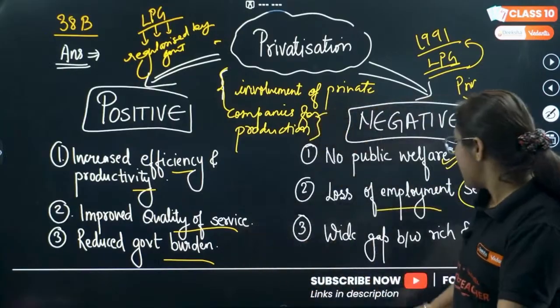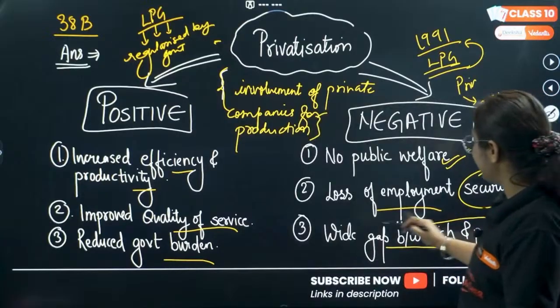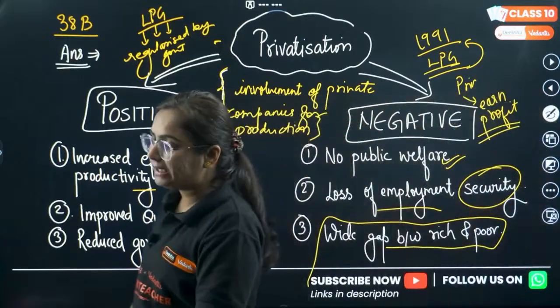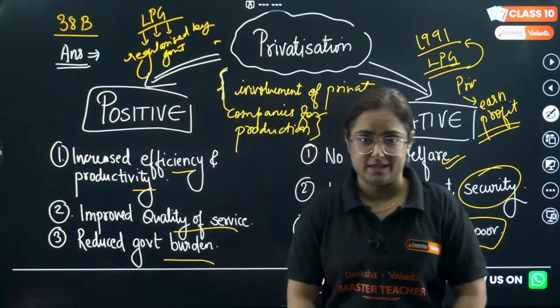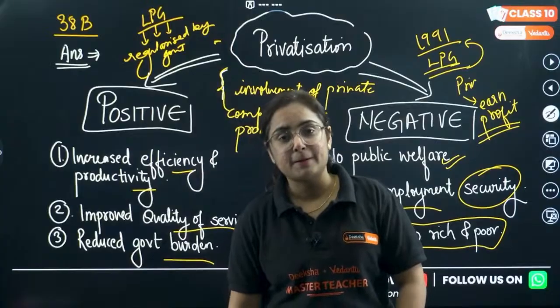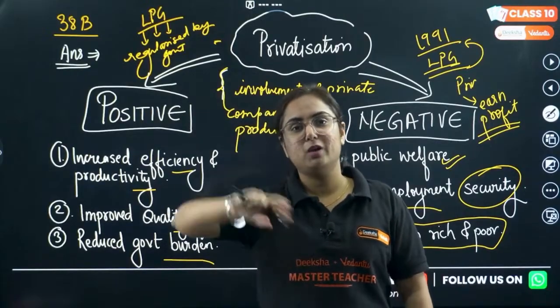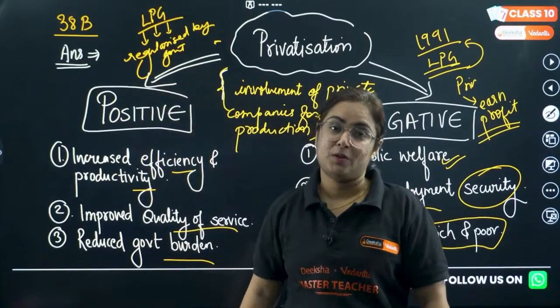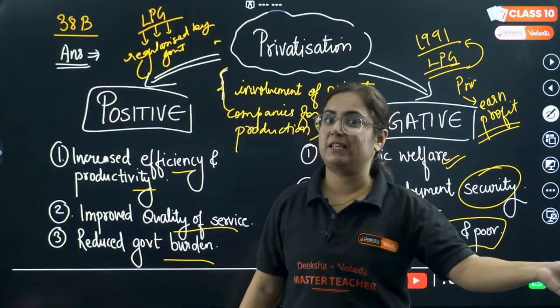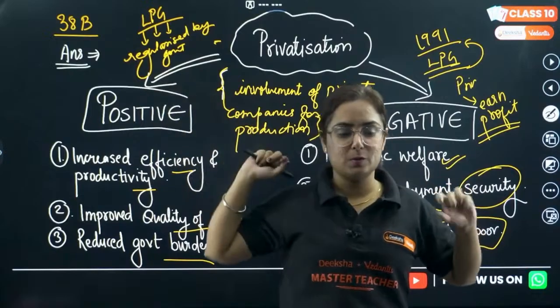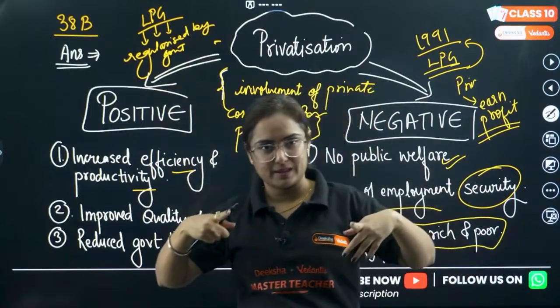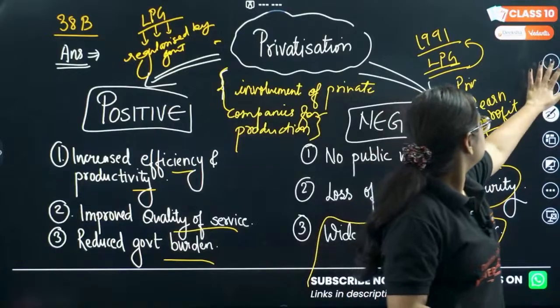Okay. And wide gap between rich and poor, yes, this happens. It creates a wide gap between rich and poor because privates have a free hand. There are two outlets of Tata Group. One is Zudio and the other is Westside. All the goods are produced in Tata Group, but there is a huge difference between the prices. One is for the richer groups and one is for the medium group. Getting my point? So this is it.